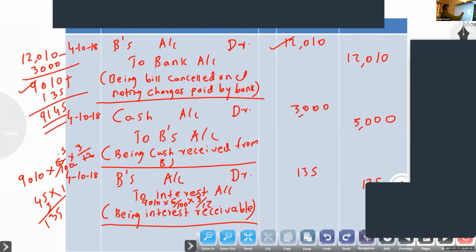Cancelled, part payment, interest. How to calculate interest? Balance amount into percentage into period of the new bill. Okay.